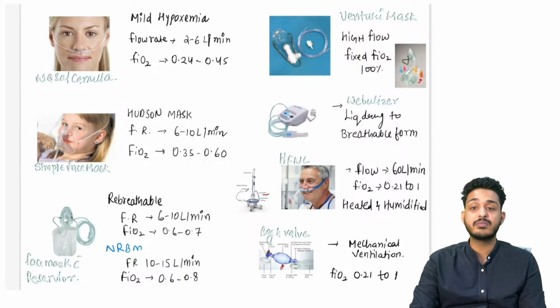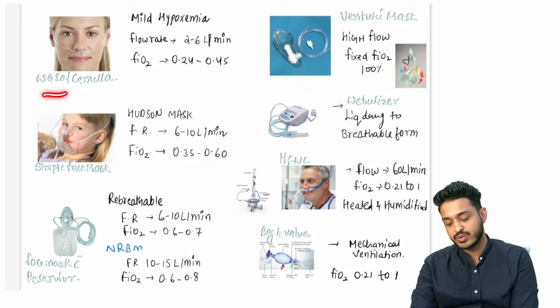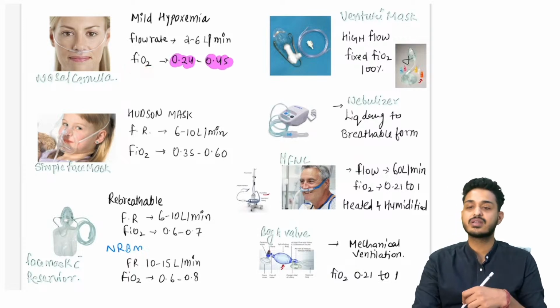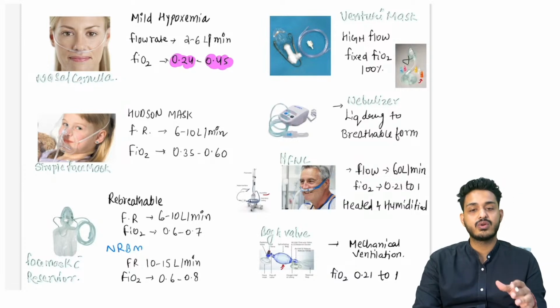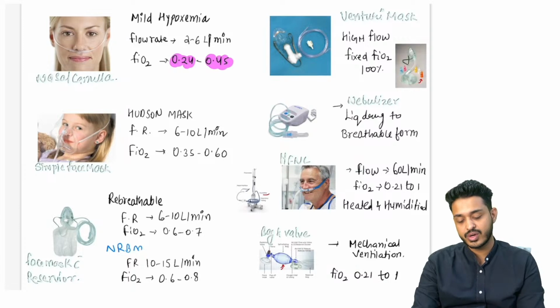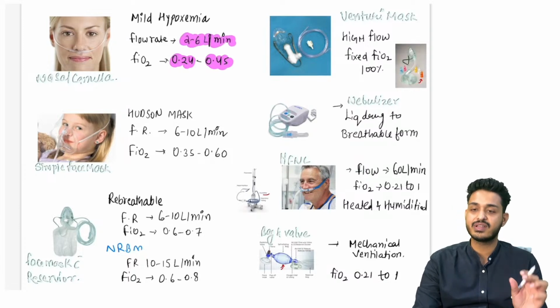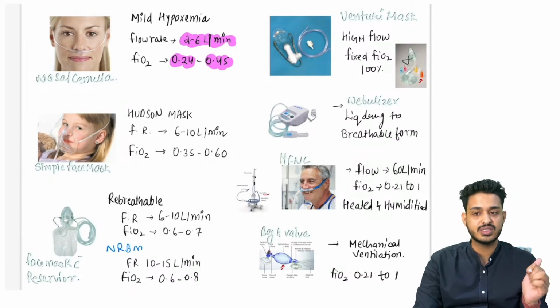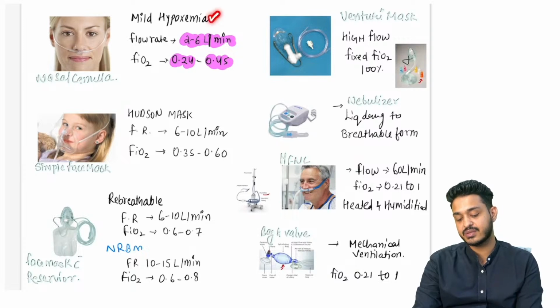So if someone is having mild hypoxemia, थोड़ा सा ऑक्सीजन की कमी है, what you can use this type of nasal cannulas। कितना FiO2 दे सकते हो इससे, important is this thing, 0.24 to 0.45, मतलब 45% ऑक्सीजन दे सकते हो इससे मैक्सिमम। फ्लो रेट वी कैन कंट्रोल इट फ्रॉम द फ्लो मीटर, दैट इज गोइंग टू बी 2 to 6 लीटर ऑफ ऑक्सीजन पर मिनट यू कैन गिव, that is how you need to understand, that is treated for the mild hypoxemia case, right।